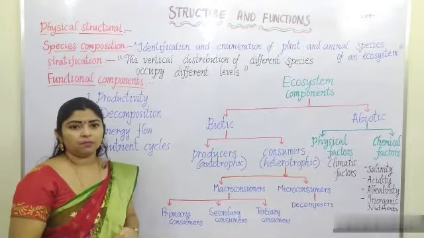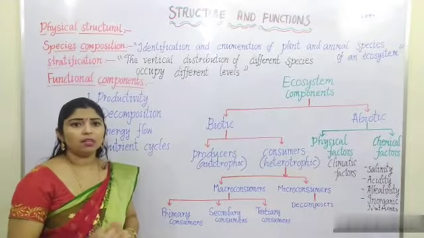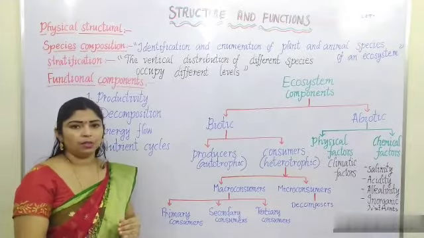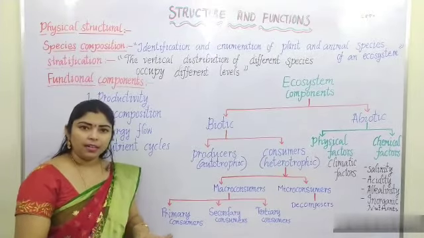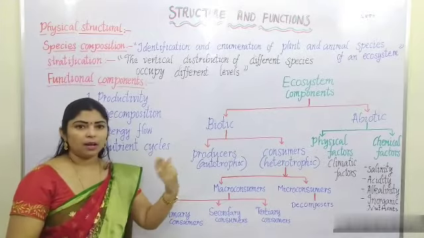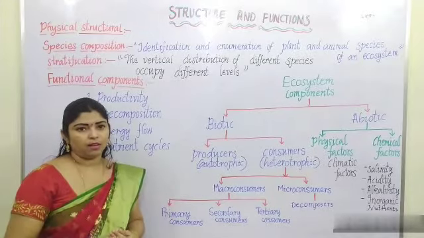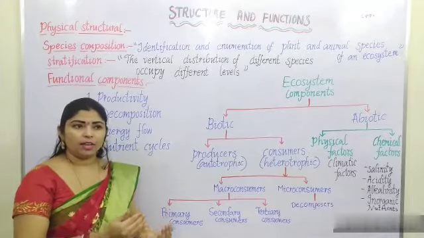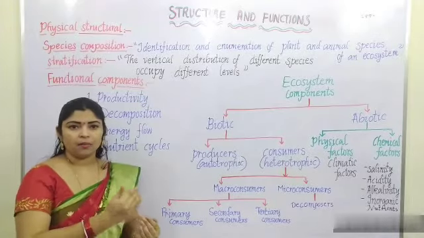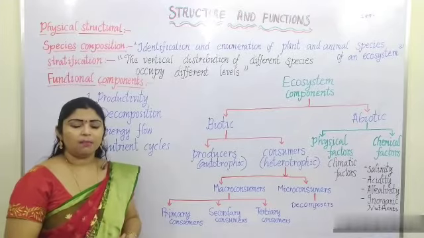By the decomposition process, the nutrients and some of the gases will be retained in the soil, as well as come back to the atmosphere. And from the atmosphere, plants will again take, for example, carbon dioxide, which will be taken up by the plants.